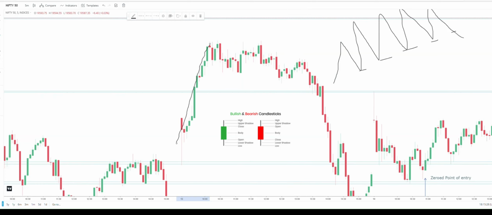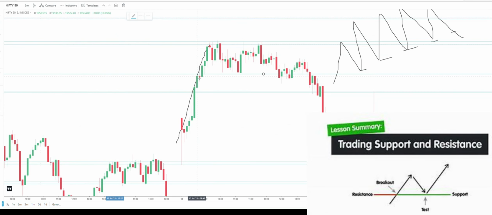Okay, on that day what happened, you see here, I will show you. This is the entry point, right? This is the resistance created and this is a support created. This is the first support, it went high, again came down. If you are confident, you can take an aggressive entry here also.